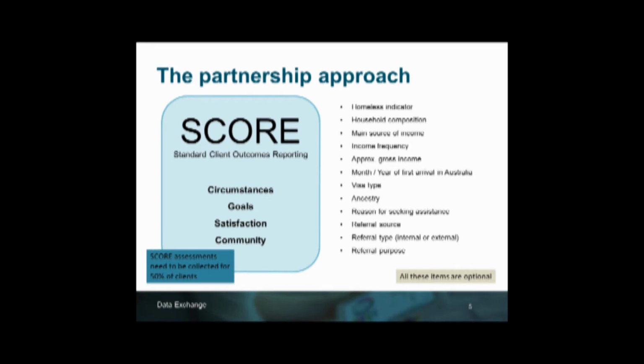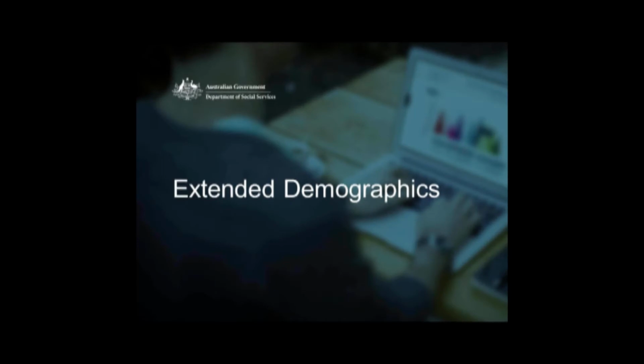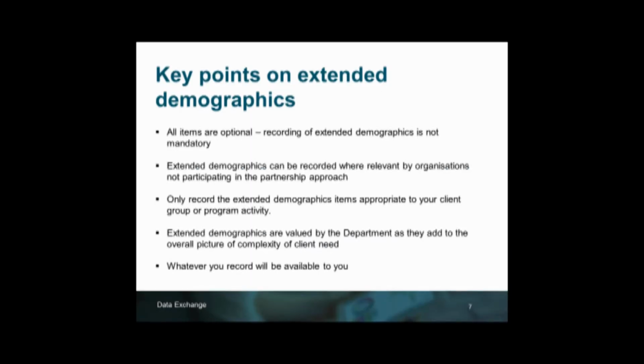Now these items include extended client demographic details such as homeless indicator through to ancestry. We have client needs and circumstances, so we're looking at the reason for seeking assistance and referrals onto other services. Again, as I've mentioned, all these items are optional. So we'll take a further look at the extended demographics.